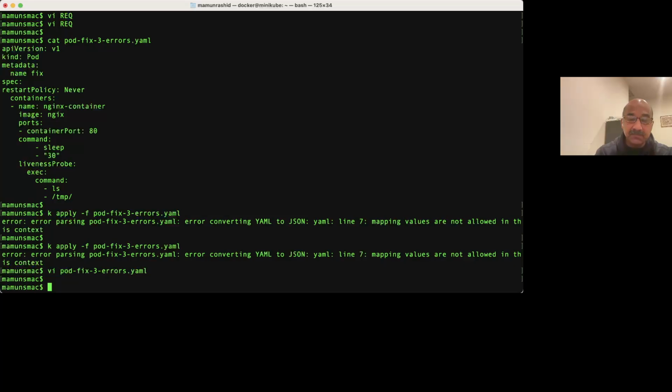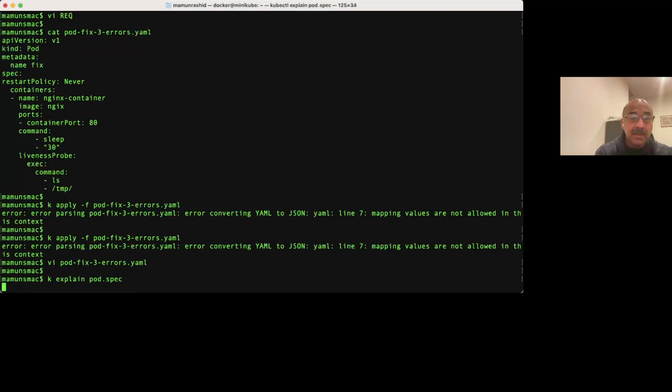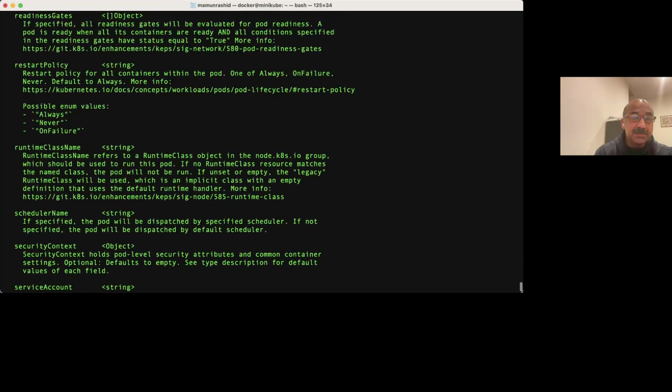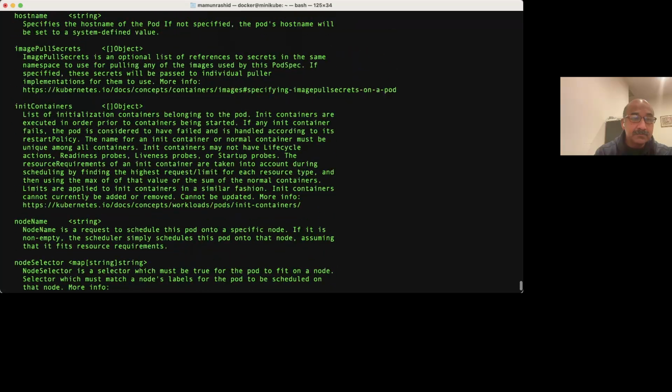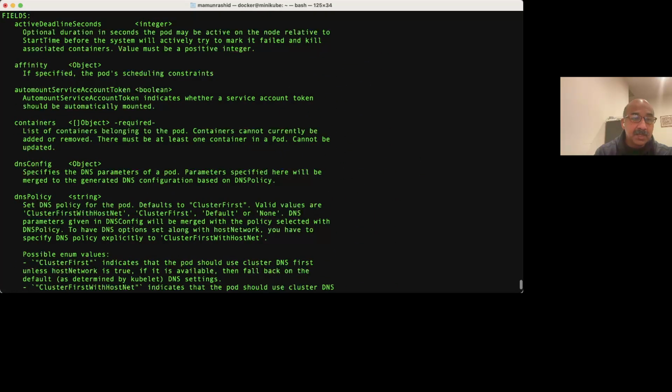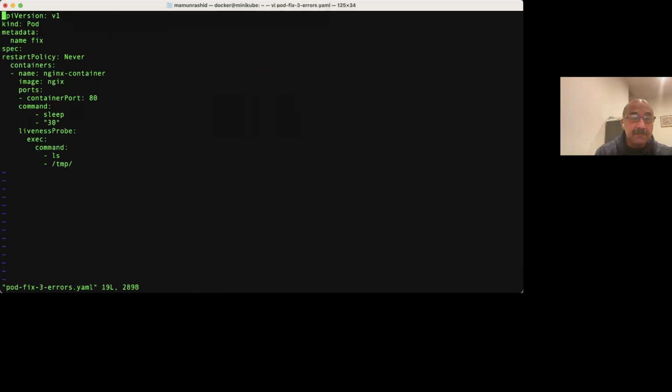Because if I do k explain, my favorite command, and say pod.spec, I see that containers is a valid thing, and it is an object. So looking at the file again, containers: is the right thing.